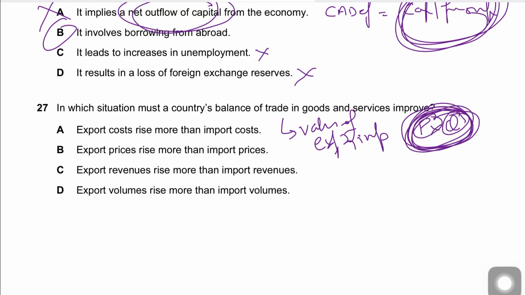C is correct. That's why we're saying export revenues rise more than import revenues, which is technically import expenditures. So the value of exports has risen relative to imports, and the balance of trade may improve.